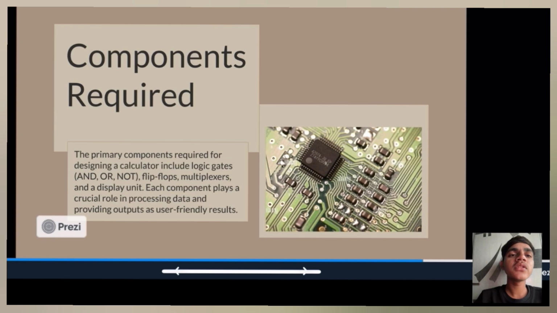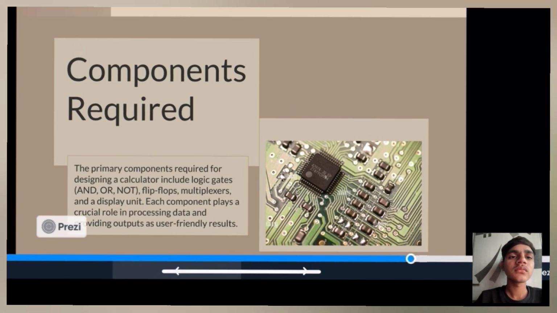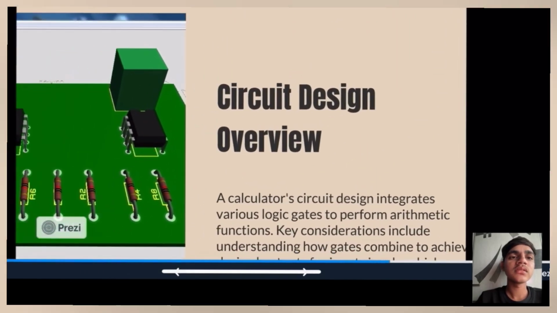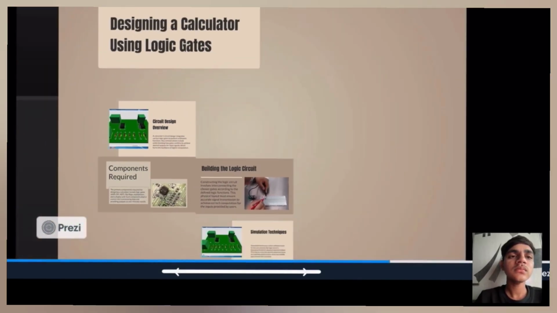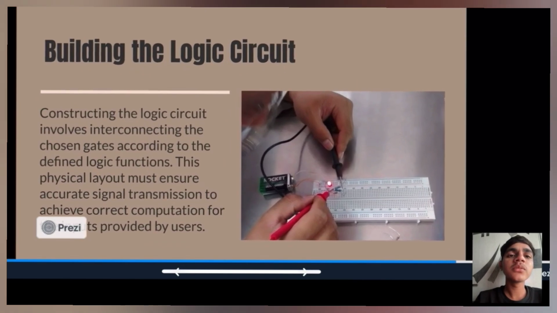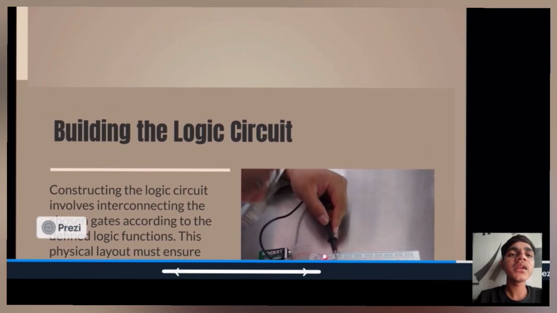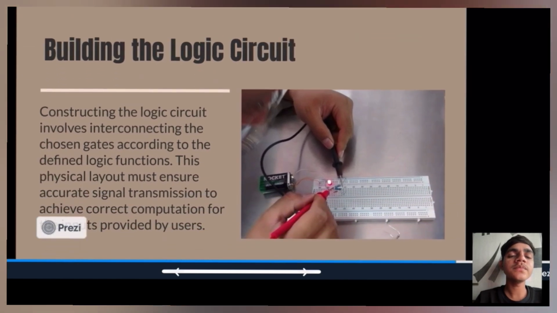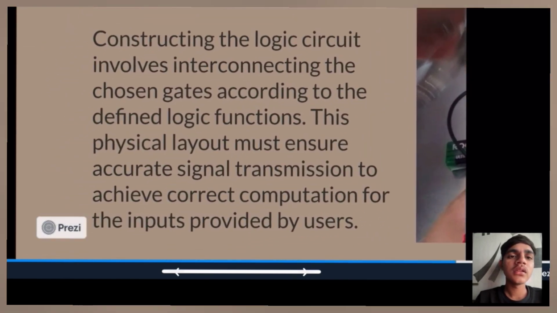Now we move forward to the third topic. The third subtopic is building the logic circuit. Constructing the logic circuit involves interconnecting the chosen gates according to the defined logic function.